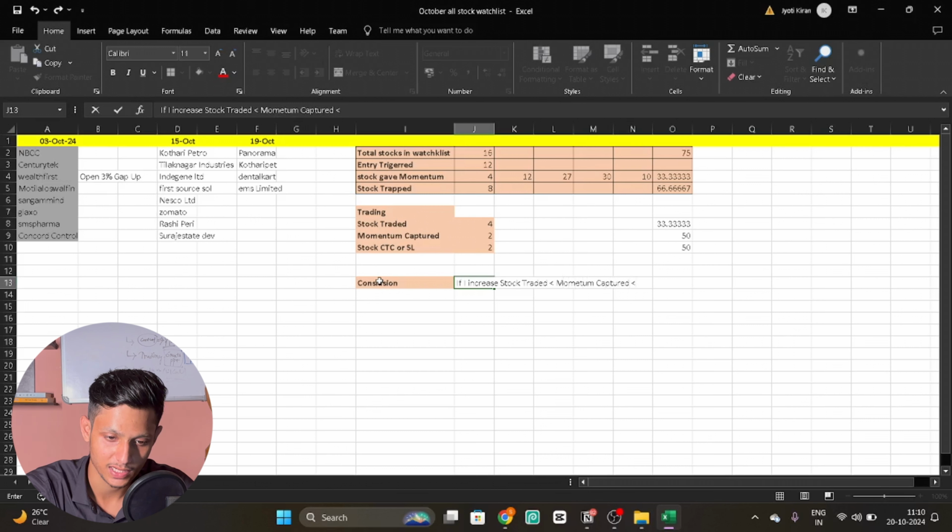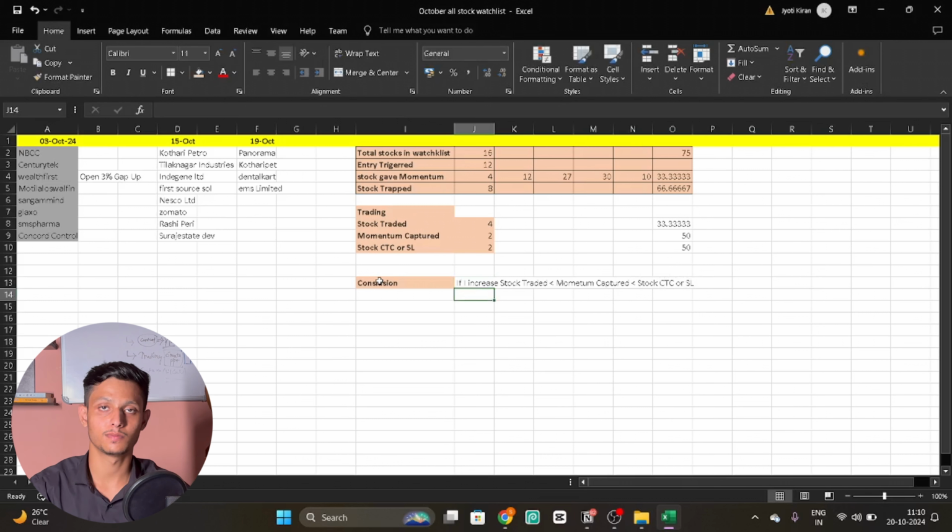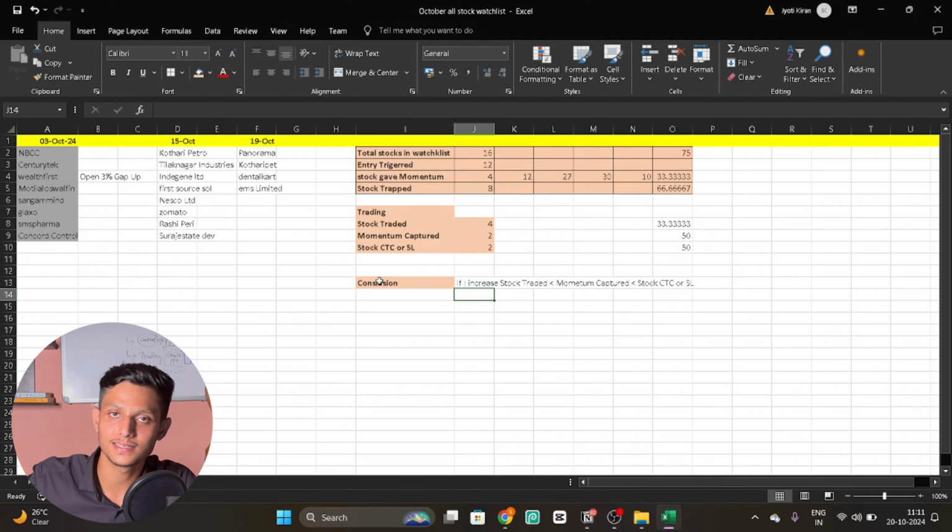And yeah, this will also increase the number of cost to cost and stop loss stocks, because the more trades I take, the more stop losses there will be, or I will exit at cost to cost. But there is a good possibility that I'm going to catch big momentums. Basically I'm not afraid of losing, I'm not afraid of cutting the trades at a small profit or small loss, because that is my overall strategy. According to that, 66% of my trades are in losses or cost to cost. Only 33% of the trades give me good momentum, right? So I'm not afraid to take a loss, because whenever I capture momentum, I capture big momentum, and whenever I cut a loss, I take a very small loss.